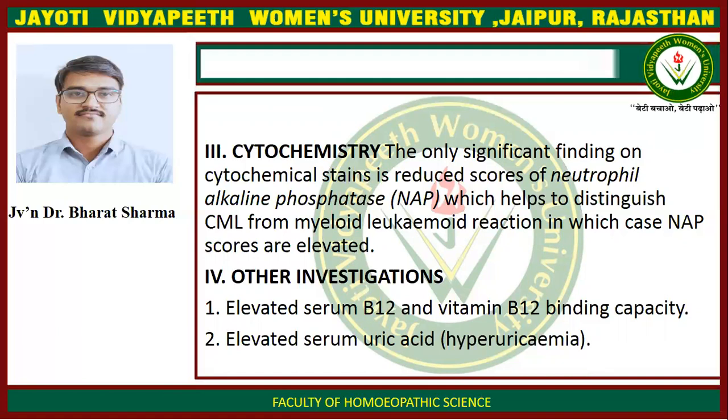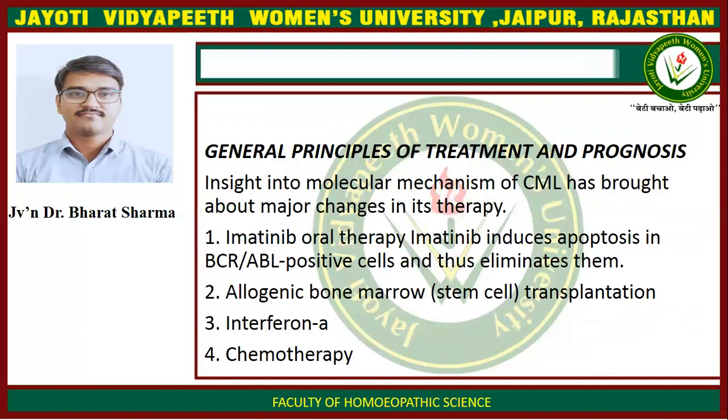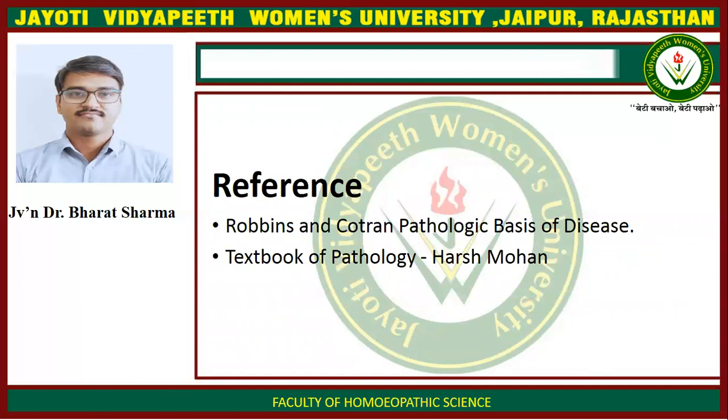Fourth is other investigations: elevated serum B12 and vitamin B12 binding capacity, and elevated serum uric acid. General principles of treatment and prognosis. Insight into the molecular mechanism of CML has brought about major changes in its therapy. Imatinib oral therapy: imatinib induces apoptosis in BCR-ABL positive cells and thus eliminates them. Other options are allogenic bone marrow transplantation, interferon alpha, and chemotherapy.